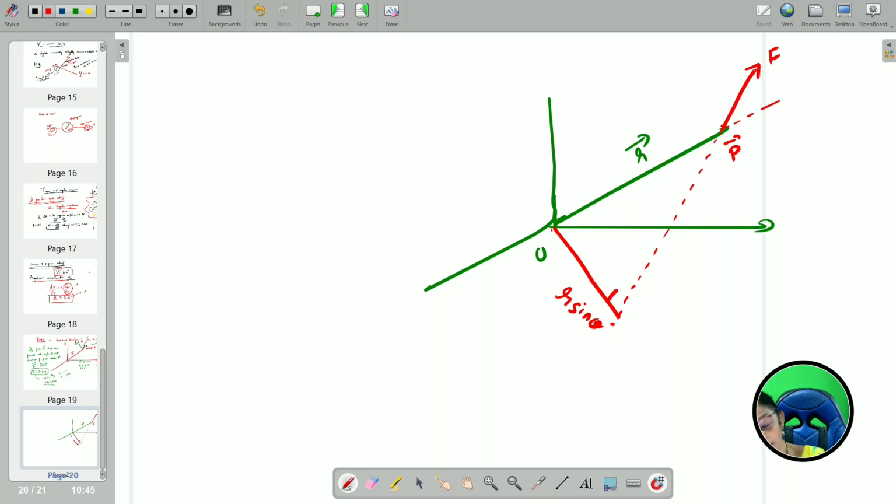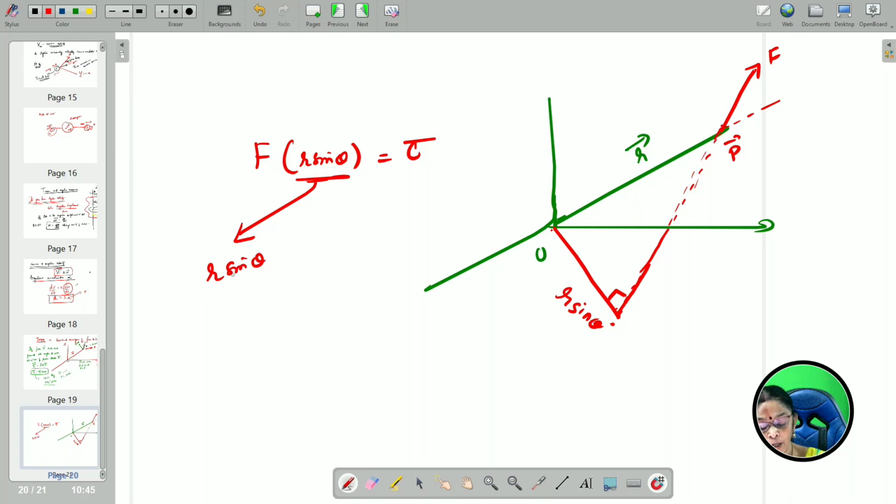When you take the r sin theta component, because I have extended here, the force into r sin theta component will constitute torque. So either of the two ways you can write it, where r sin theta component is called the lever arm or moment arm.